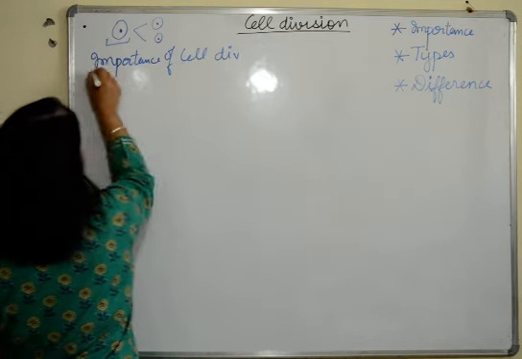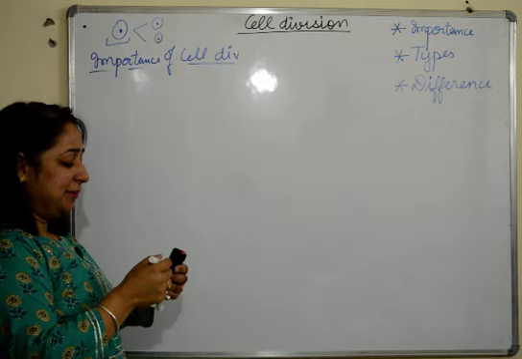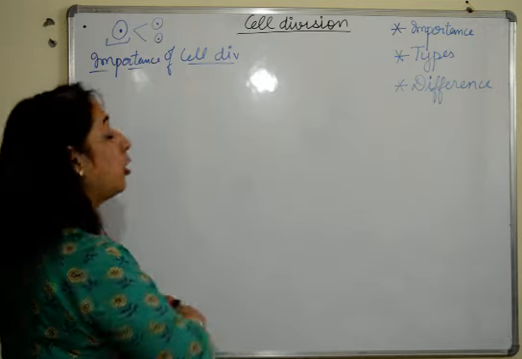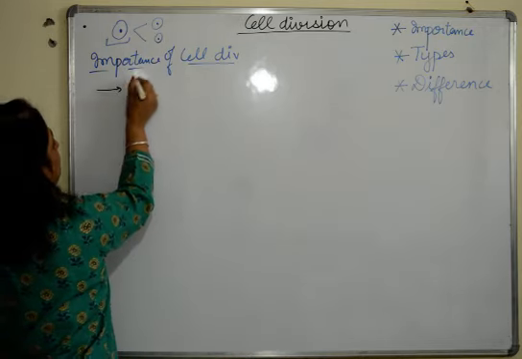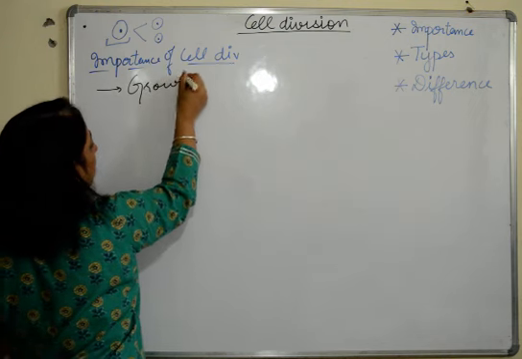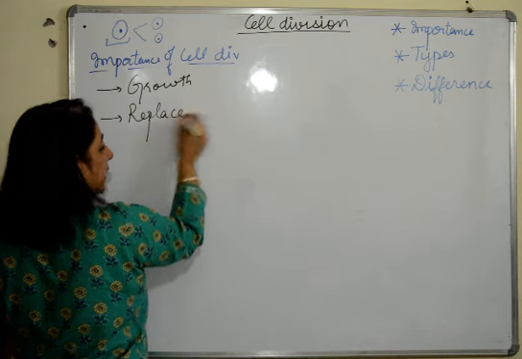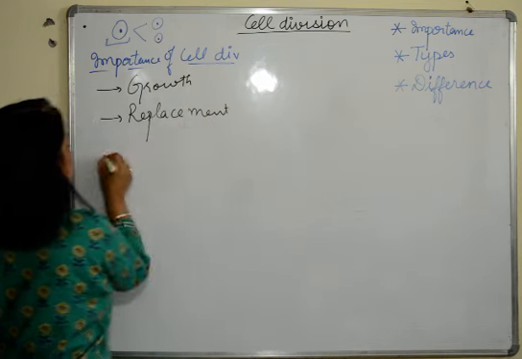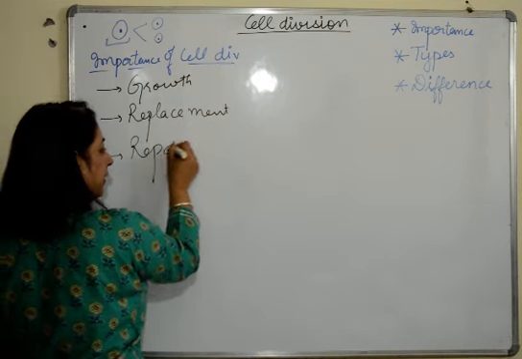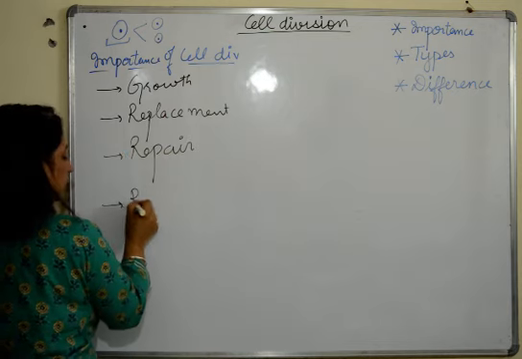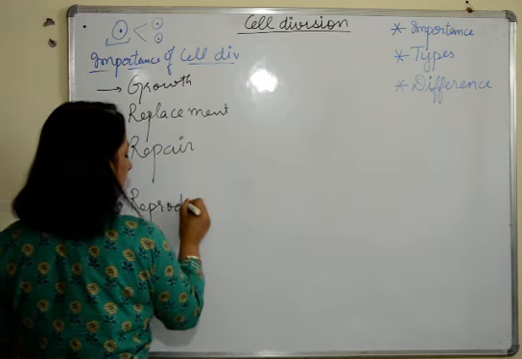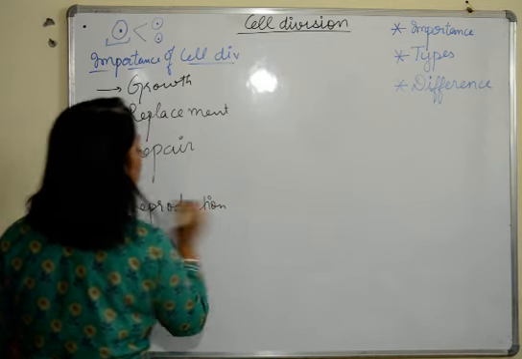Why is it there in our body? Now cell division is there in our body because it helps in growth, it helps in replacement. I'll explain you all these. It helps in repair and also reproduction. We'll take up all these one by one.